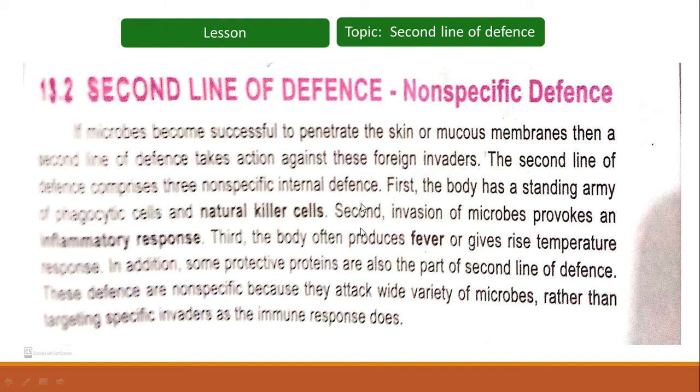So these three non-specific internal defenses are there in the second line of defense. First, phagocytic cells and natural killer cells. Secondly, the inflammatory response. And third, fever. In addition, some protective proteins are also part of the second line of defense.